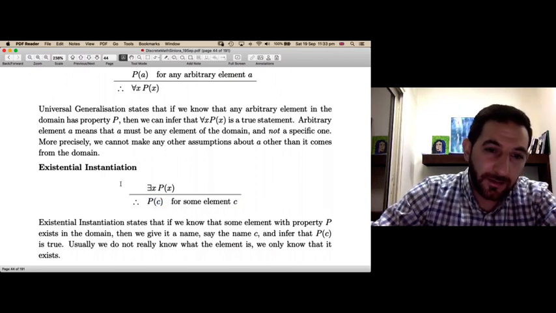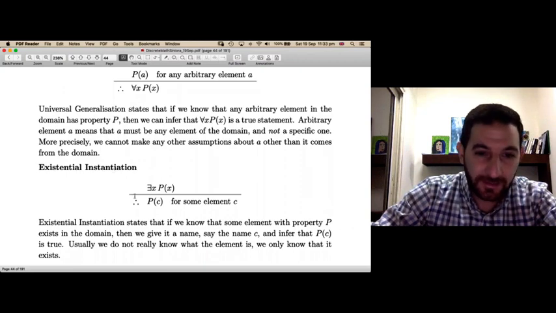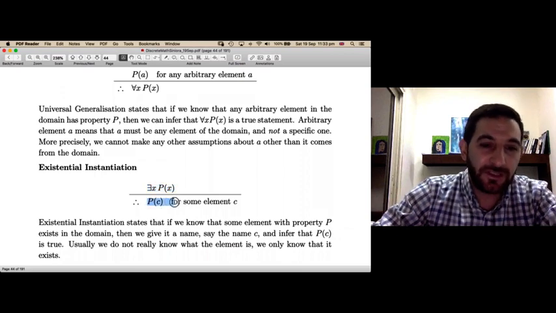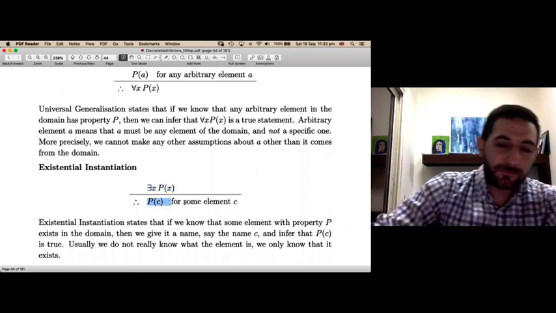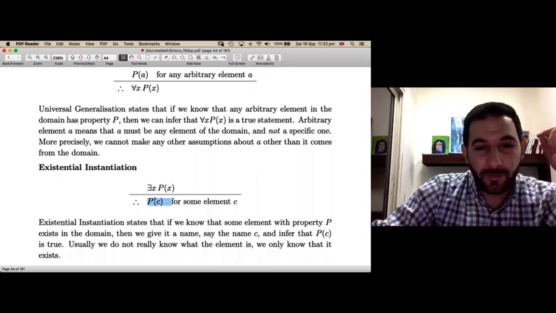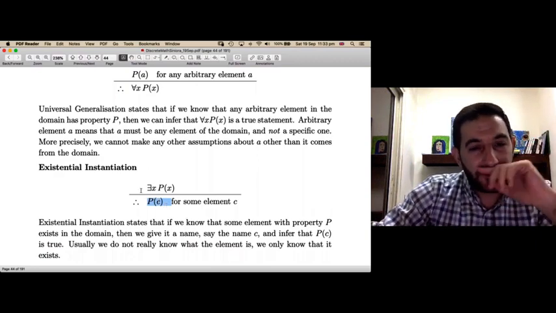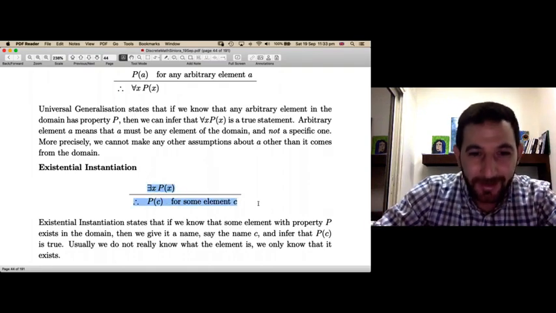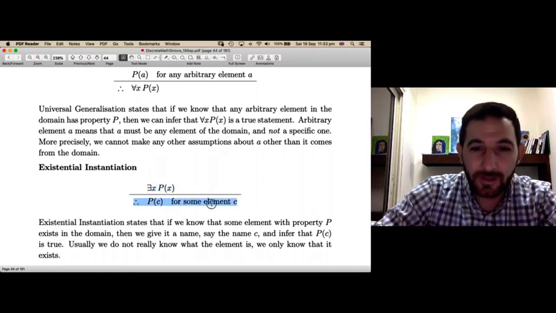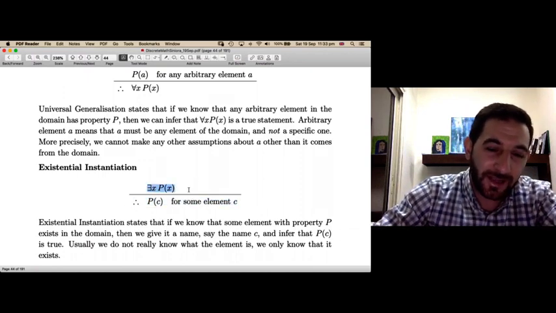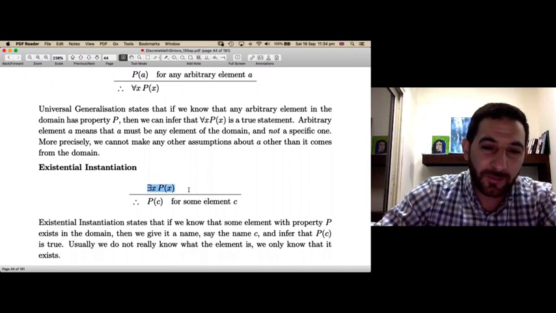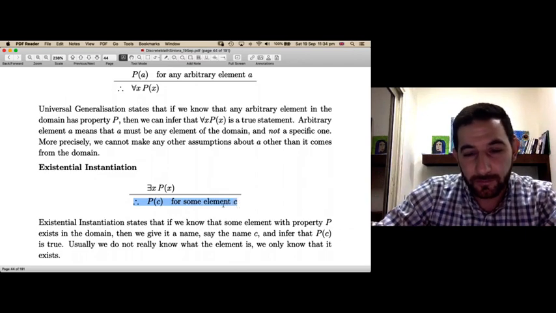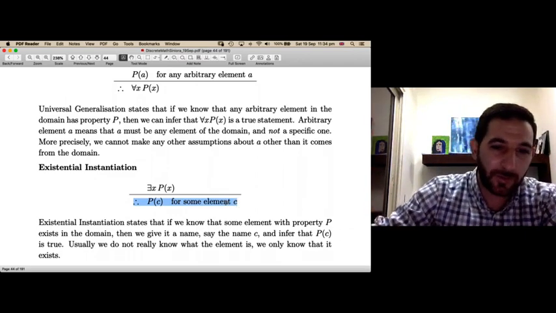Again, the existential instantiation rule says if there exists x p of x is true, it follows that p of c is true for some c in the domain. So for some c in the domain, it has property p. I hope you see why it's valid, because there exists x p of x. Again, this is an argument. It has one premise and one conclusion. If the premise is true, if there is an element in the domain which has property p, then p of c is true for some element c in the domain. Some element called c has property p.